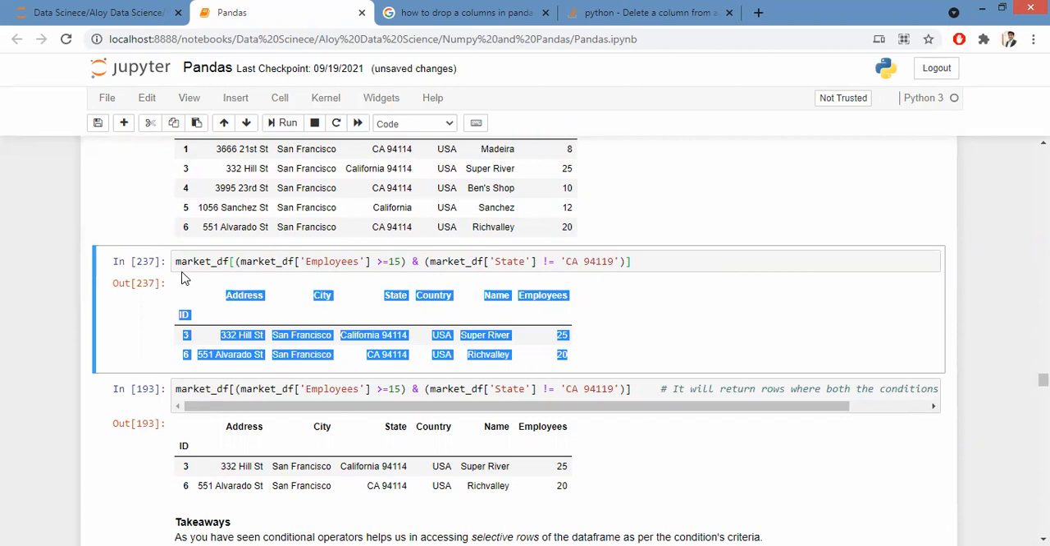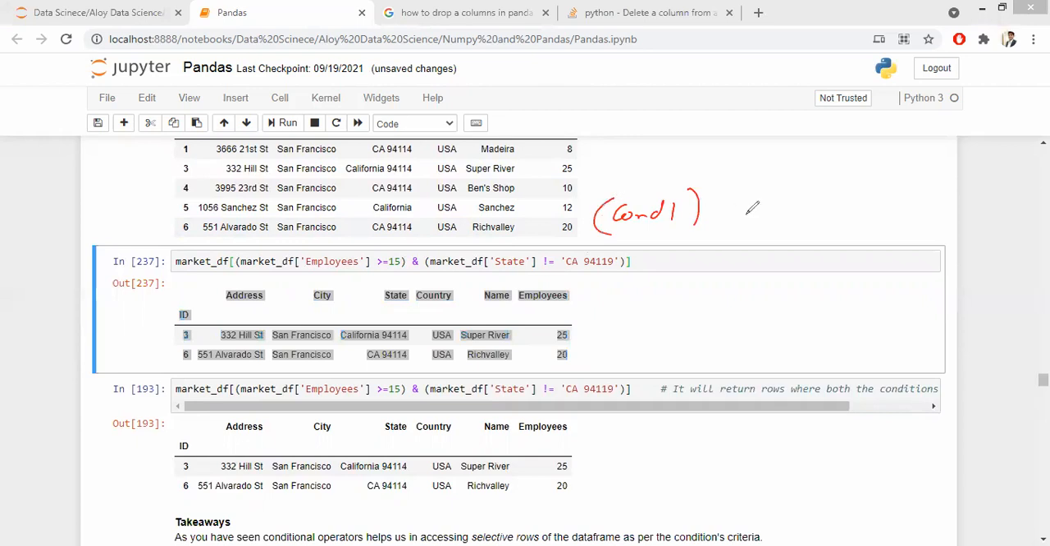Are you guys with me? Yes, sir. The syntax is very clear. I have condition 1 in the bracket and condition 2 in the bracket, and I pass this into a data frame. Correct? Any doubts? No, sir.